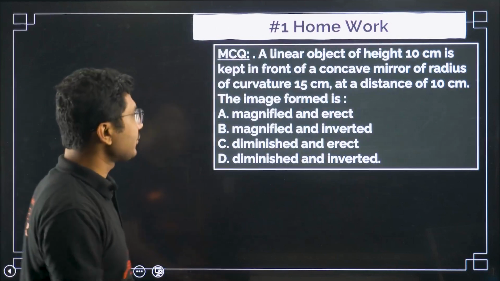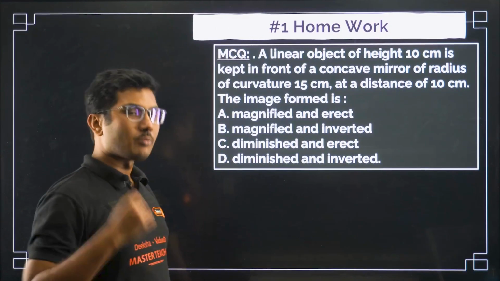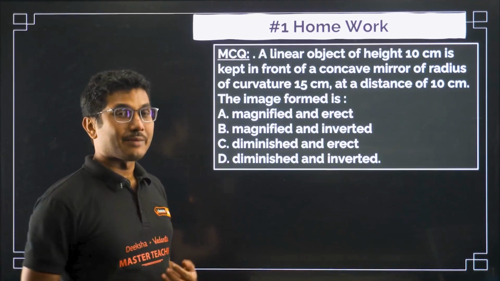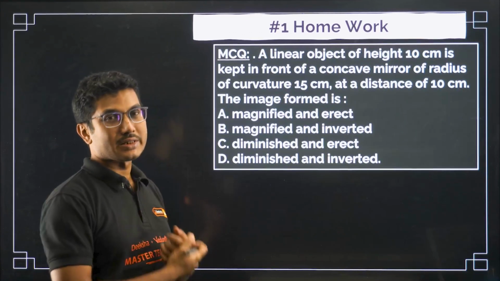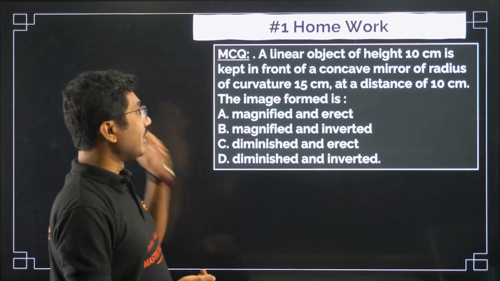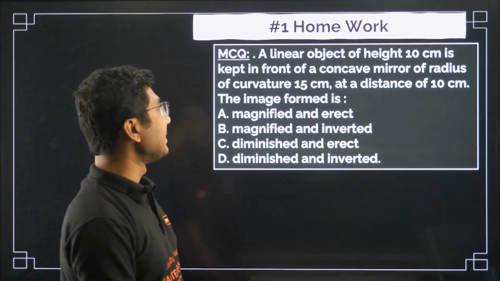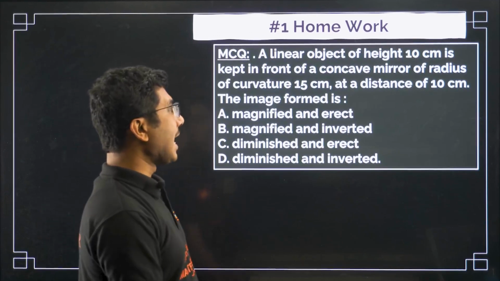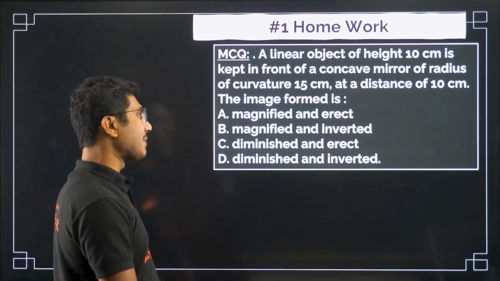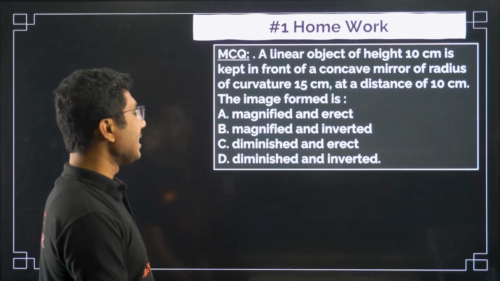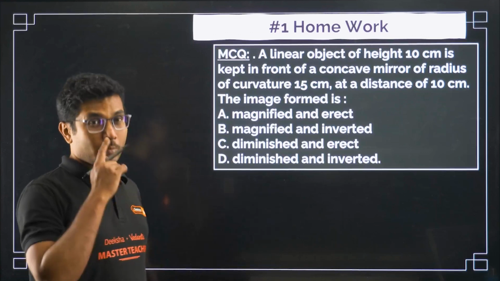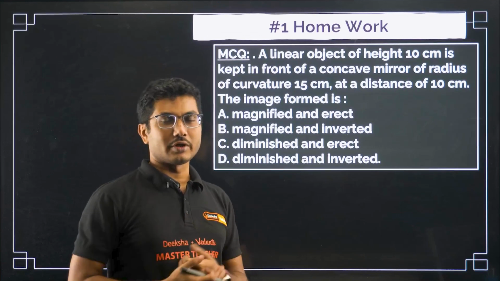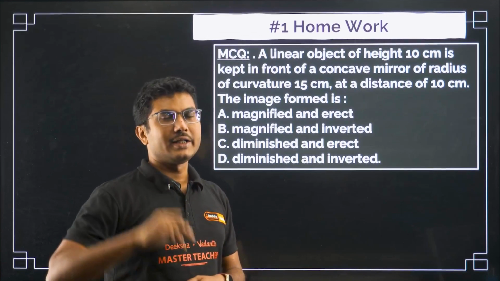So here is the homework question. Small question practice also improves your learning. That is the reason I am giving you homework every day, but I do not see too many answers coming my way. A linear object of height 10 centimeter is kept in front of a concave mirror of radius of curvature 15 centimeter at a distance of 10 centimeter. The image formed is: magnified and erect, magnified and inverted, diminished and erect, or diminished and inverted? Pause the video and answer this right now in the comment below. This is an easy question, you don't need to think too much.